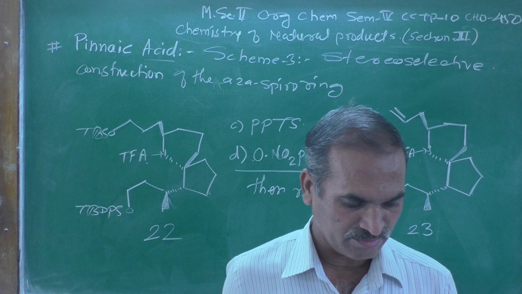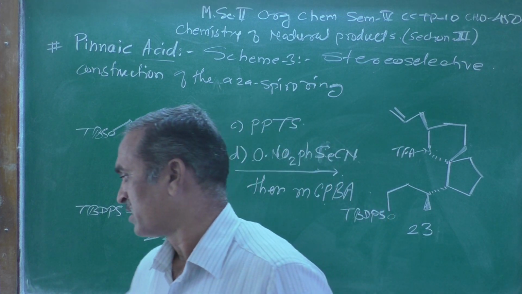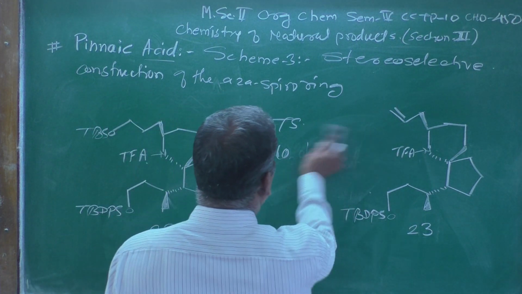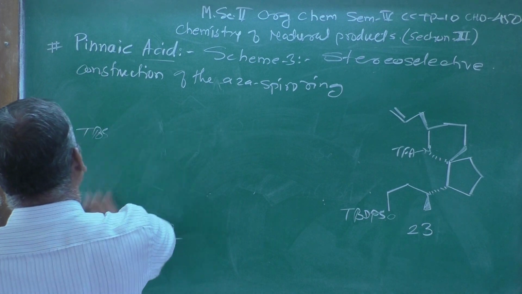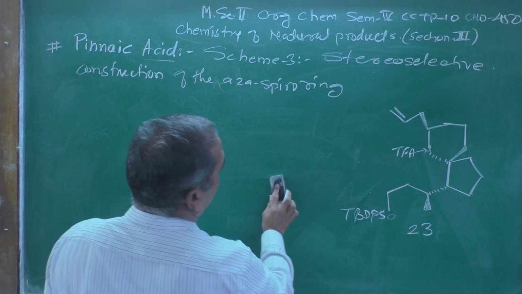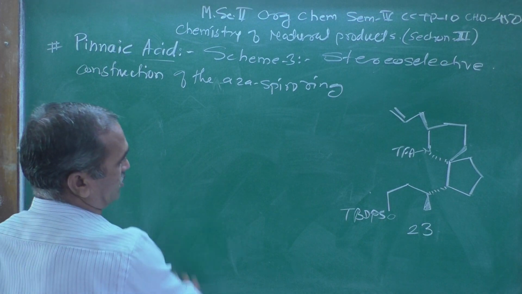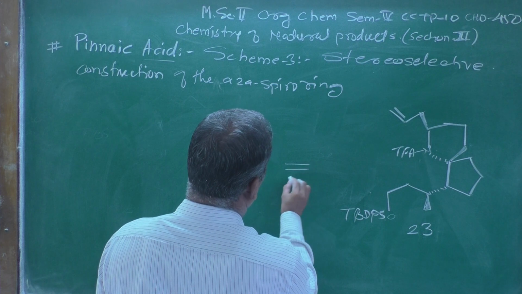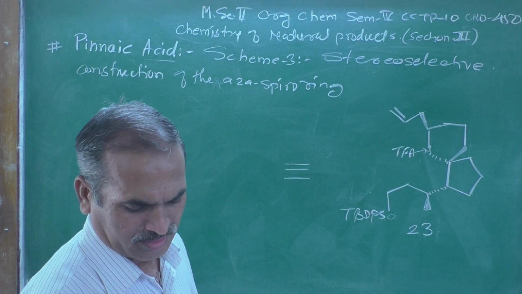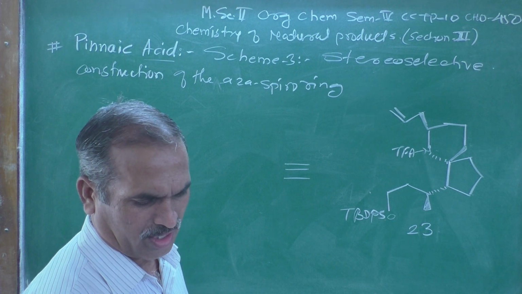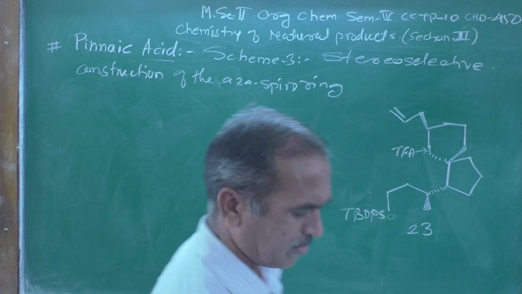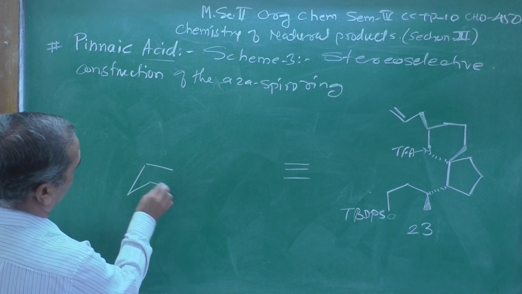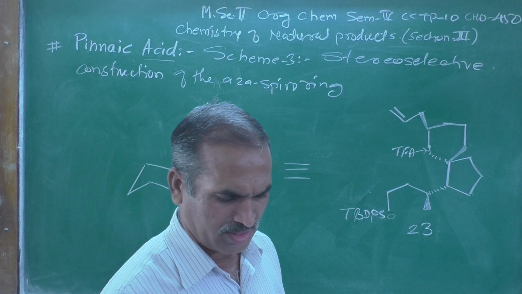This is the structure which we got, and now let me clean the board, and I am going to show you the equivalent structure of that 23 stereochemically. We can represent this structure like this. Over here I am showing it stereochemically.